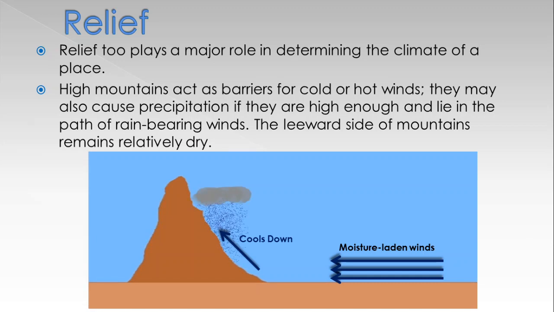They form clouds and rainfall occurs on the windward side. The leeward side is dry and comes in the rain shadow area.